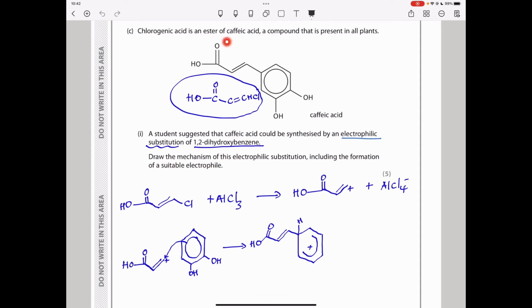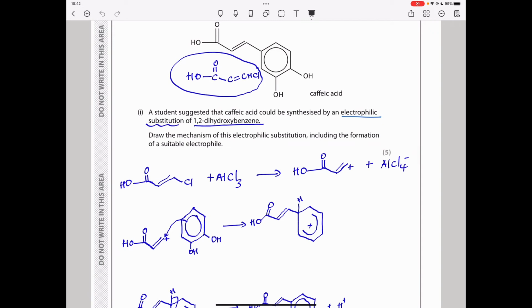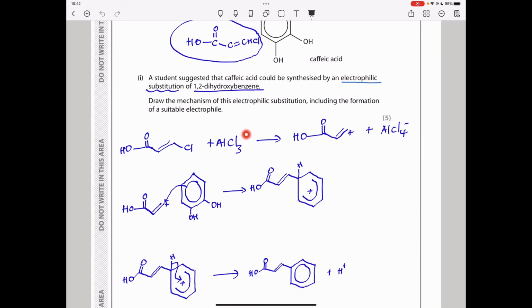Now, if you look at this whole structure, since this is the 1,2-dihydroxybenzene, it means this is the structure that was added, or the electrophile must have been this. So I chose a Cl atom, so that it is attached to Cl. So this is going to be my suitable molecule that I'm going to use to get the electrophile. When I react that with aluminium chloride, so basically this is acylation, I will get HO, CO, and then the carbon and the other carbon. There is a plus because this is the electrophile generated, and the other is the intermediate part, which is going to be used to regenerate the catalyst. Again, in this case, aluminium chloride is the catalyst.